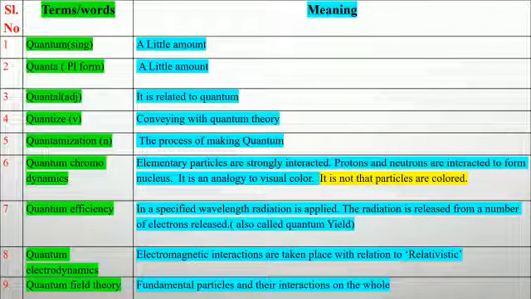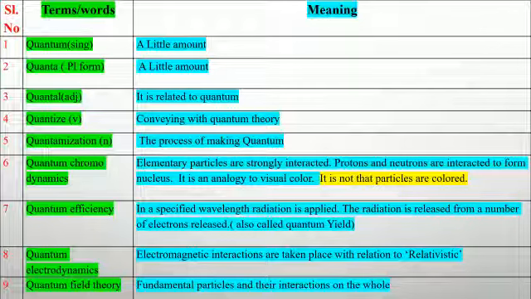Number six, quantum chromodynamics, which means the elementary particles are strongly interacting, and protons and neutrons interact to form a nucleus. It is an analogy to visual color. It is not that particles are colored. Number seven, quantum efficiency, which means in a specified wavelength, radiation is applied, and the number of electrons released is also called quantum yield.